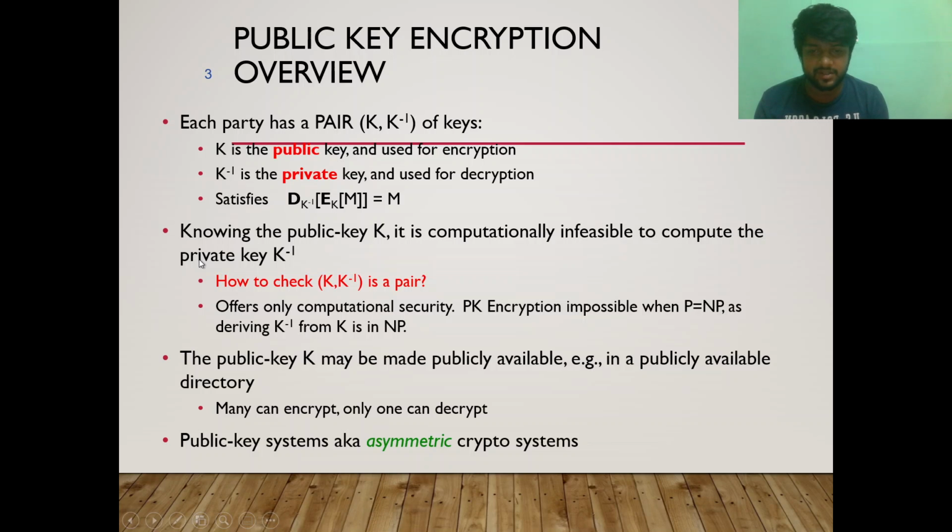So this is the basic relationship which we have to satisfy. We will see this in depth. Knowing the public key k, it is computationally infeasible to compute the private key k minus 1. How to check that k and k minus 1 are a pair? It offers only computational security. PK encryption is impossible when P is equal to NP, as deriving k minus 1 would then be possible. Basically, since these are crypto hash functions, the basic property of a crypto hash function is that they are very unlikely to get cracked because of the computational limitations of current systems.